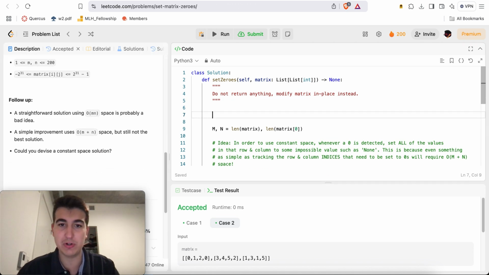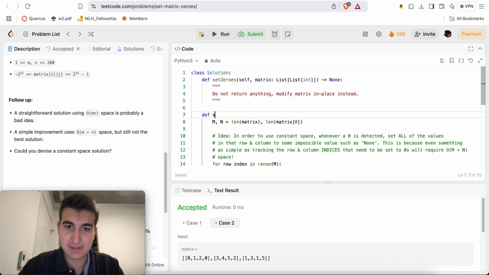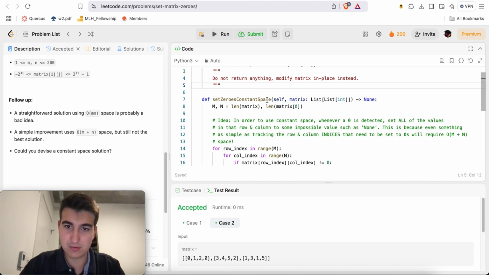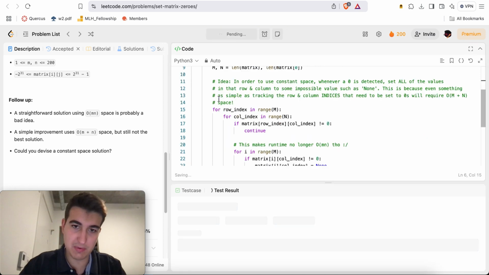It would be much simpler to do, okay, def set zeros constant space. Self, and we'll just grab all this. Self.set zeros returns self.set zeros constant space. Not because we actually care about returning the matrix value.